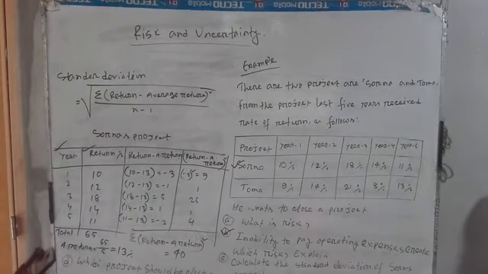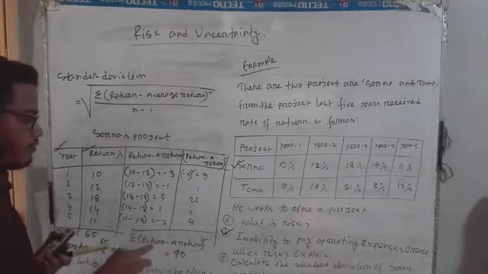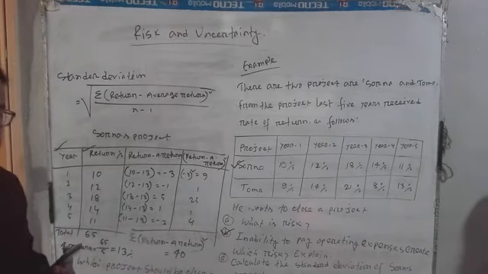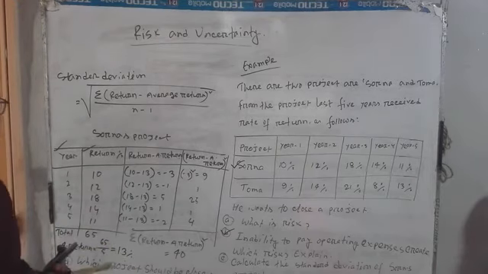So dear student, by applying this table I can easily find the summation of return minus average return squared. Here the return minus average return squared sum is equal to 40.